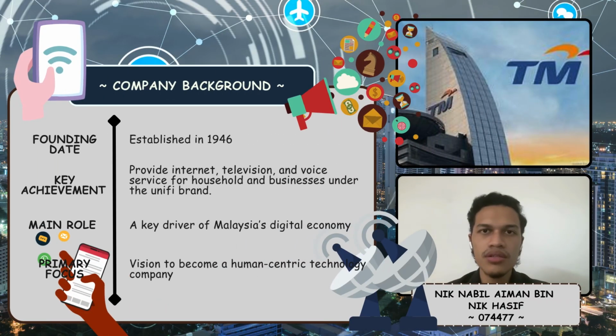So I will start the presentation of my group about assignment 2. Our group selected Telekom Malaysia Berhad and Axiata Group Berhad to analyze the companies' financial performance for the year 2023.